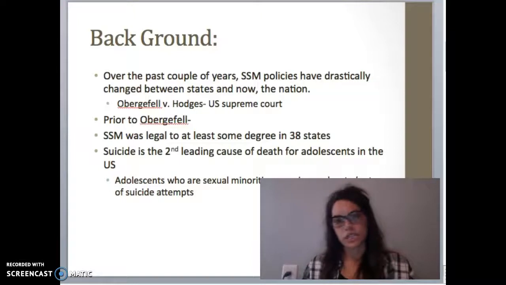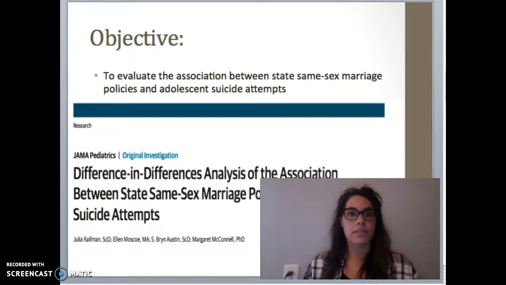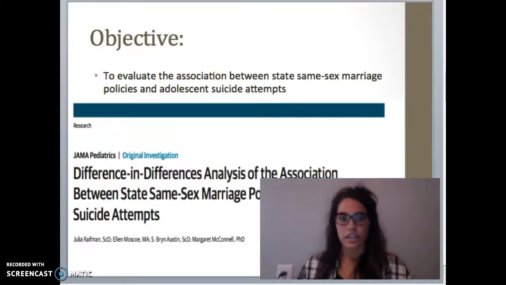And I think it's important to note that suicide is the second leading cause of death for adolescents in the United States, and these rates are even more elevated for adolescents in the sexual minority. This study was to, like I said, evaluate the association between state same-sex marriage policies and adolescent suicide attempts. I thought it was pretty cool that they used a difference-in-difference analysis and linear regression.